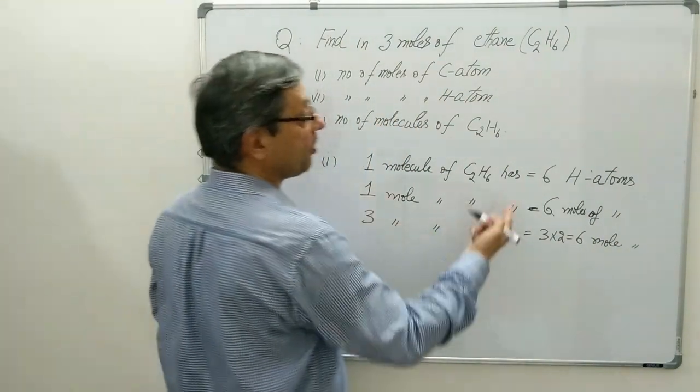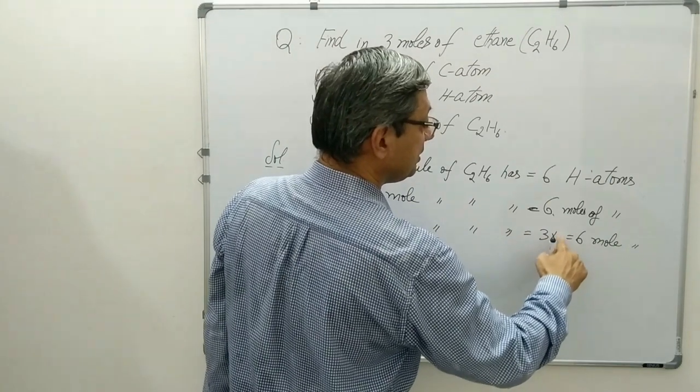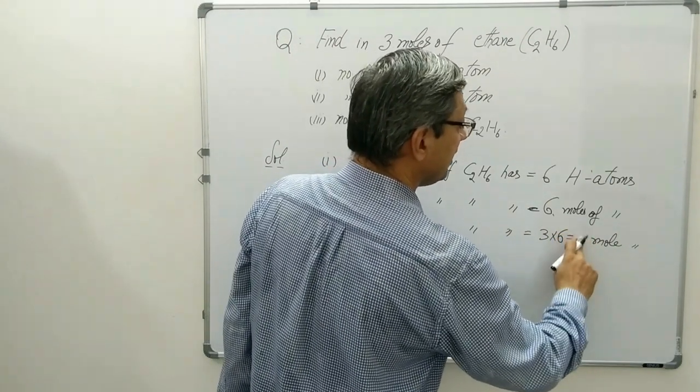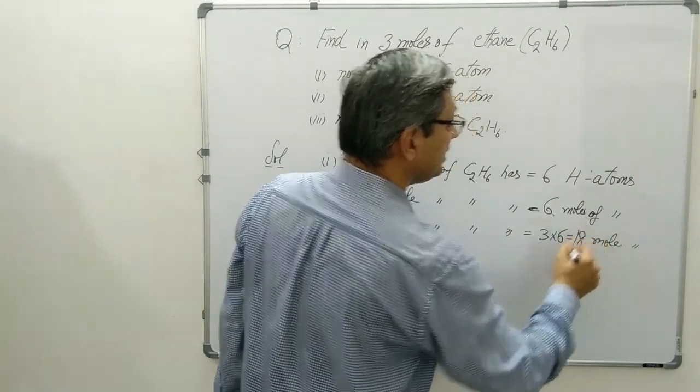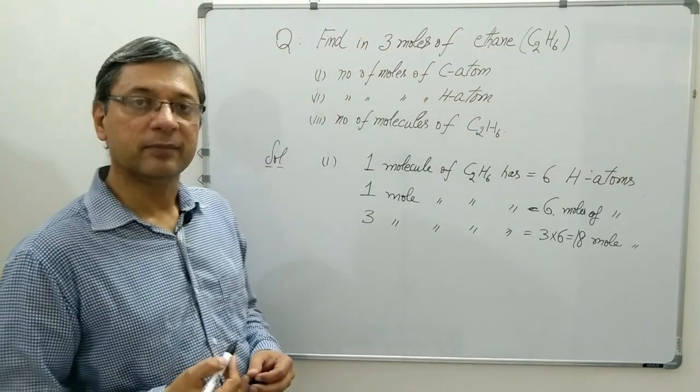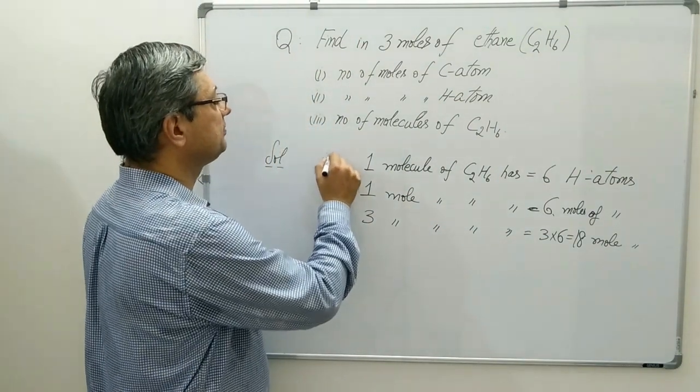And 3 moles of ethane will have 3 multiplied by 6, and it will be 18 moles of hydrogen atoms. This is the second part.